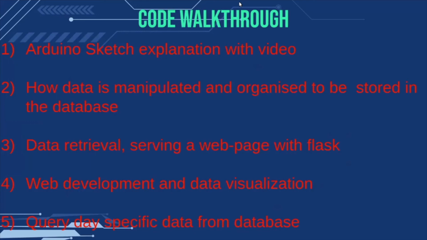Then we have the Python backend, which takes the data from the Arduino, manipulates it, organizes it in a proper way and stores it in a database. Third, we have how the Flask app retrieves the data from the database and serves it on a web page, and it uses JavaScript with Google Charts to display it graphically.